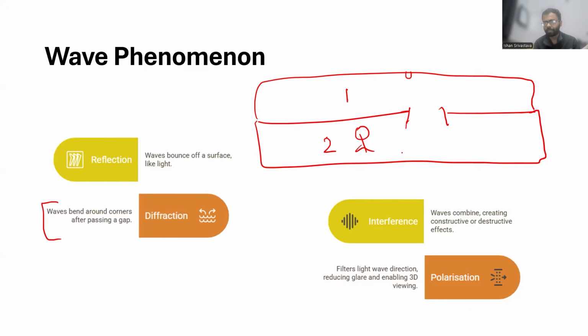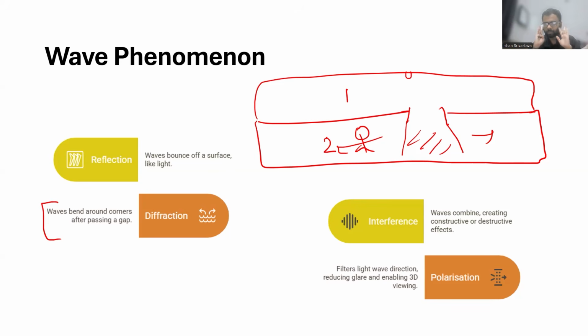Maybe some part of your room has that same light, but the other part will not, because light will not get diffracted through a big door that easily.